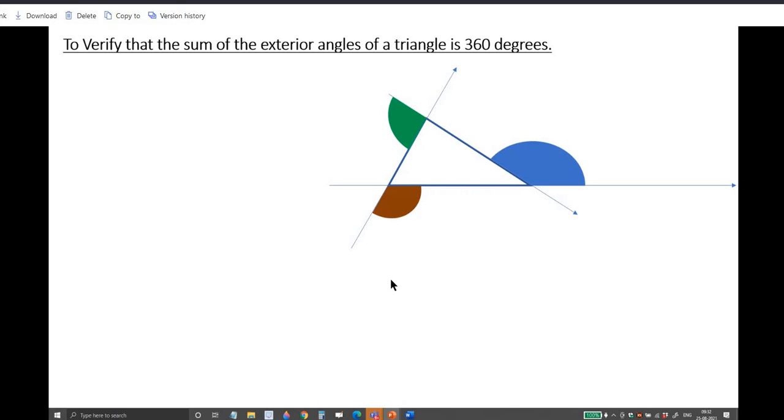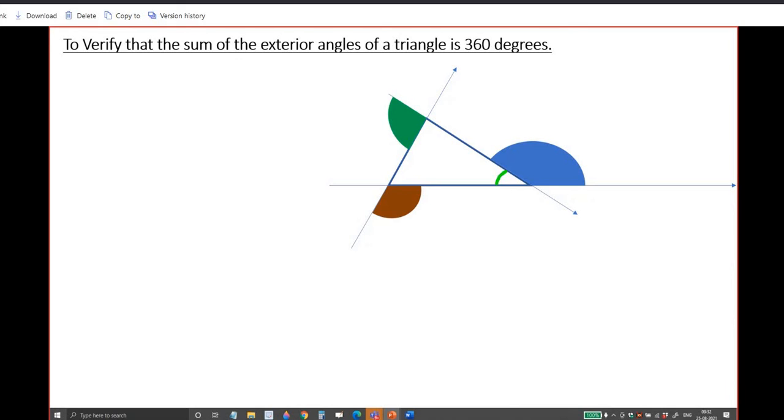Yes, sir. So just as there are three interior angles, corresponding to each interior angle there is an exterior angle at the same vertex. Okay? One interior angle and its corresponding exterior angle form a linear pair. Means if I am taking this interior angle green, which I have shaded here, and the exterior angle blue, what is that pair called?